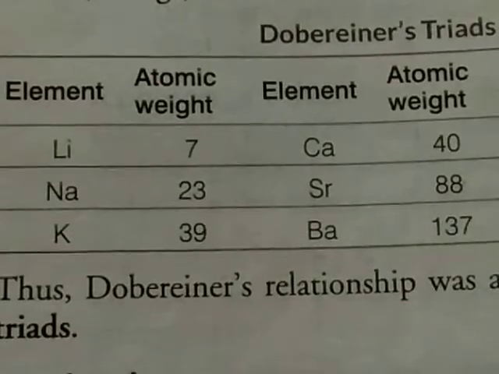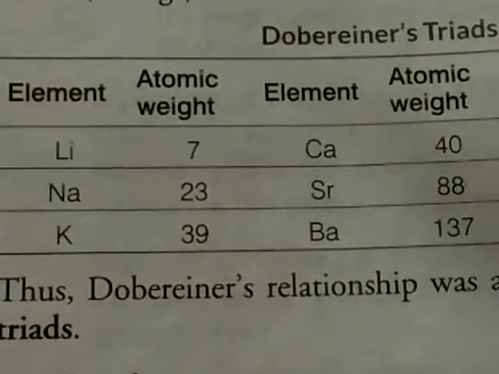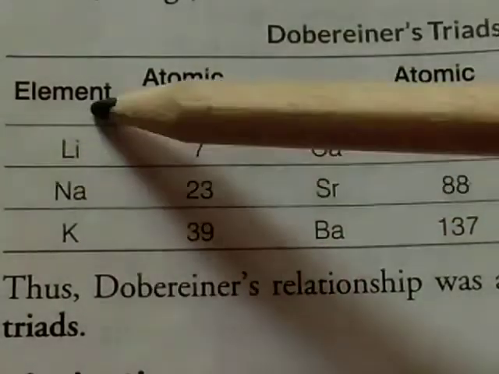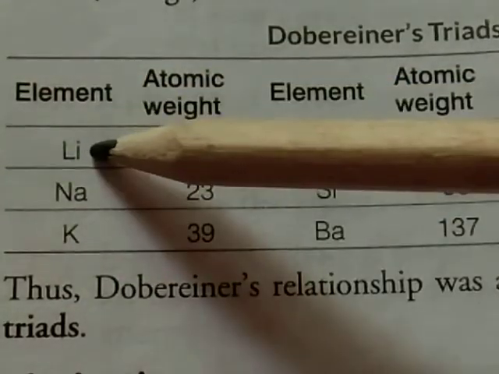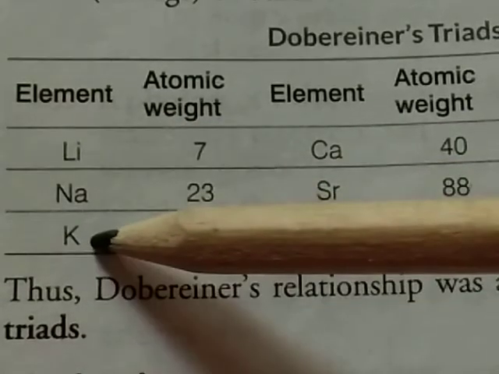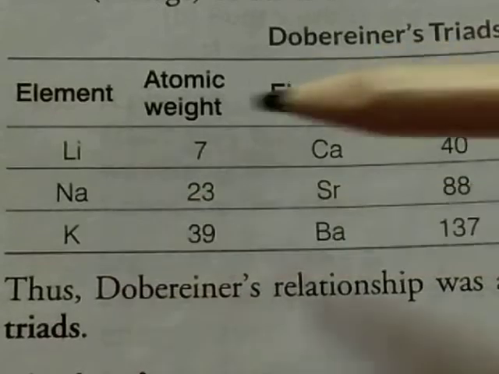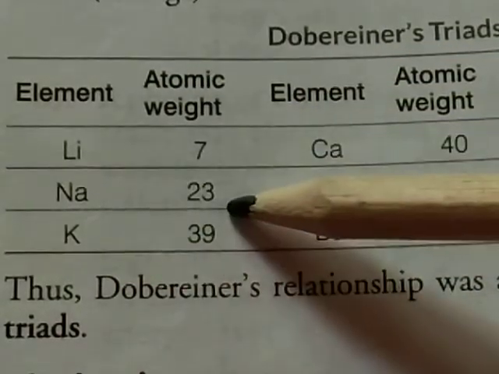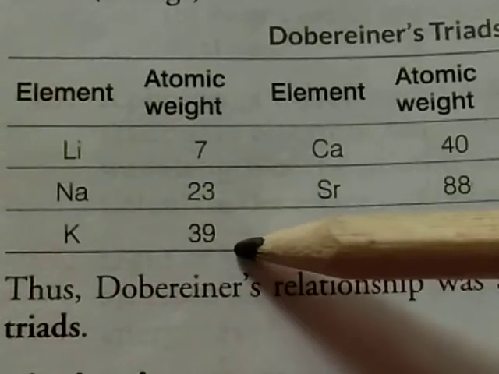For example, this is the Dobereiner triad. Here the elements are arranged. Suppose this is element A, lithium, element B, sodium, element C, potassium. Lithium atomic mass 7, sodium atomic mass 23, potassium atomic mass 39.